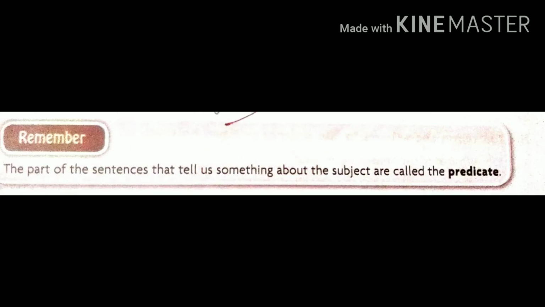Now, the part of the sentence that tells us something about the subject is known as the predicate. The predicate is also a part of the sentence, and it tells something more about the subject.